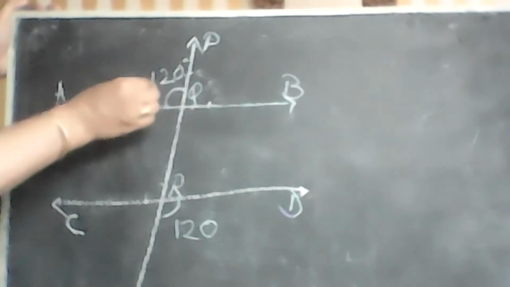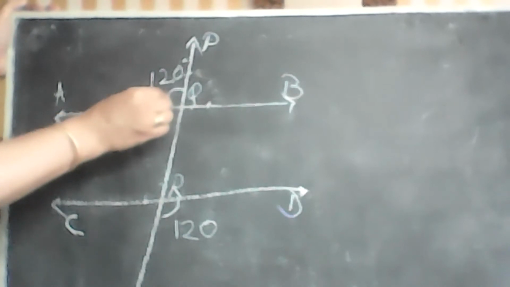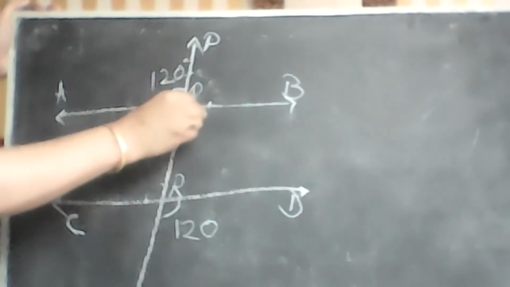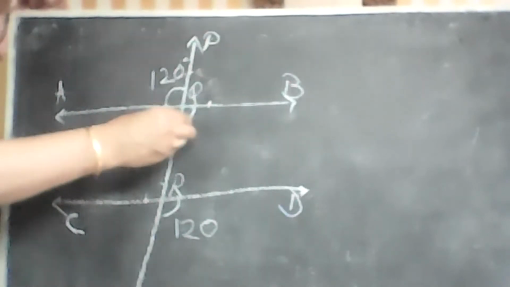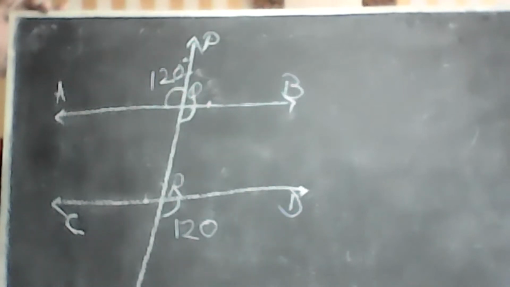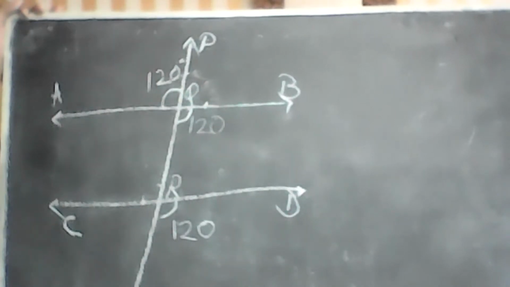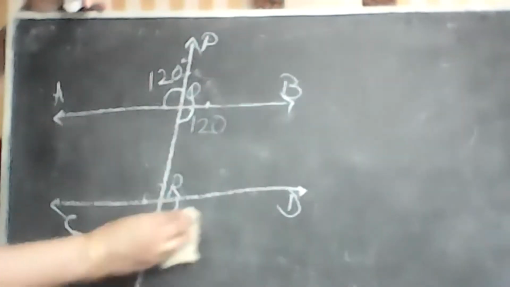This angle is 120. What is the vertically opposite angle to this one? Ma'am, PQR. BQR. B for ball. BQR. Thank you for explaining it that way. That's good. So you're mentioning this one, right? What is the measure of this angle? 120. Why is it same? Because vertically opposite angles are always equal. Okay. Thank you.